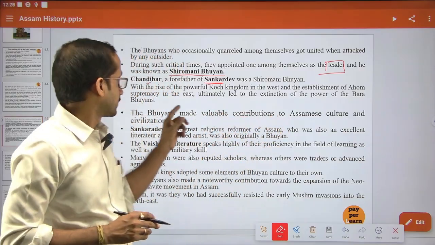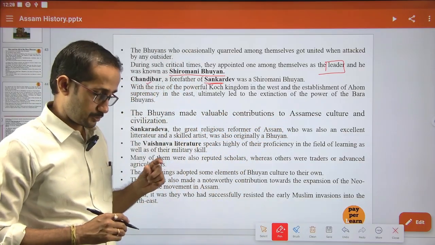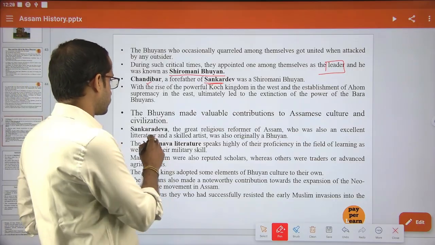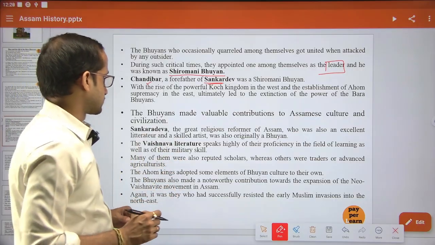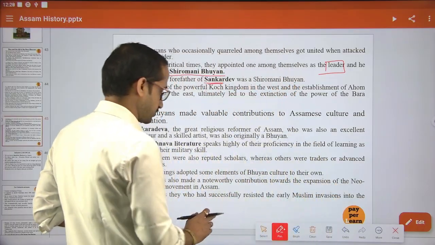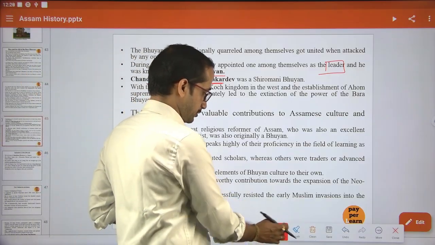Sandibor is one of the Hirumoni Bhuyas, and he was the forefather of Shonkordev. We all know the contribution of Shonkordev to Assam's arts and literature. So we'll discuss in detail the different contributions made by Shonkordev, one by one.